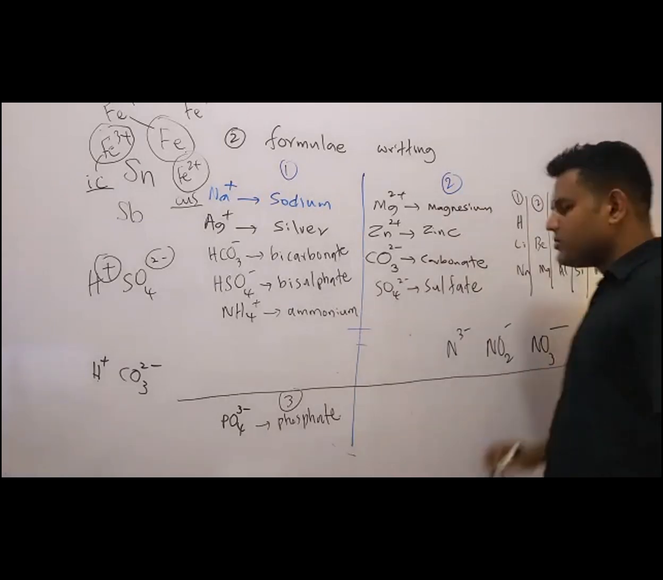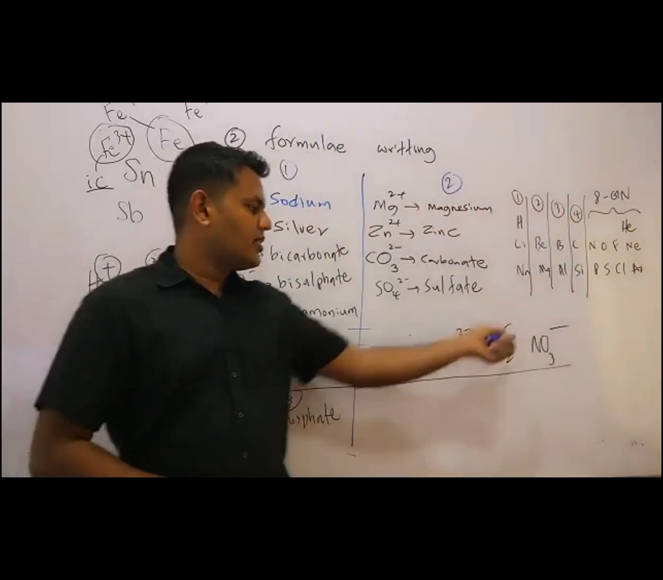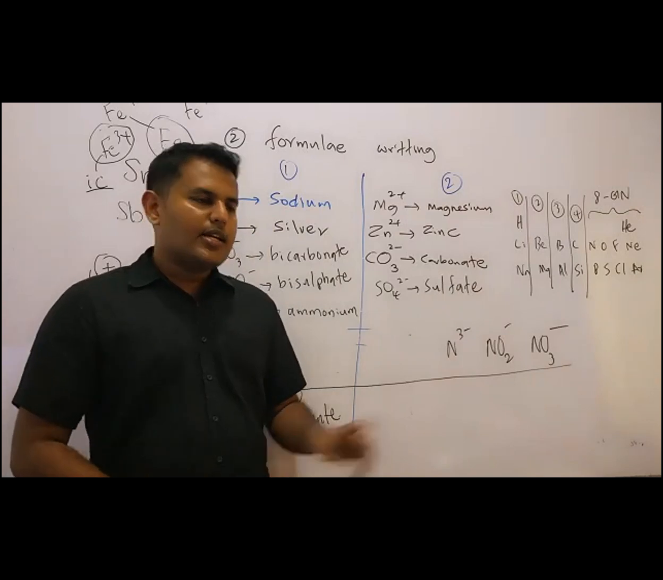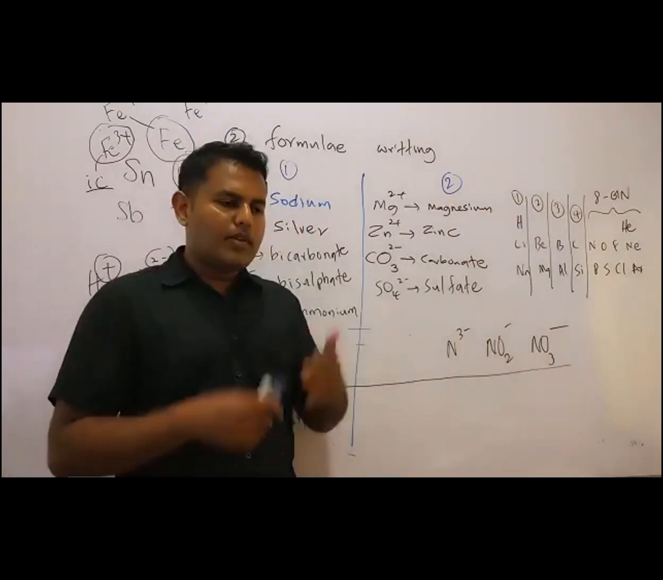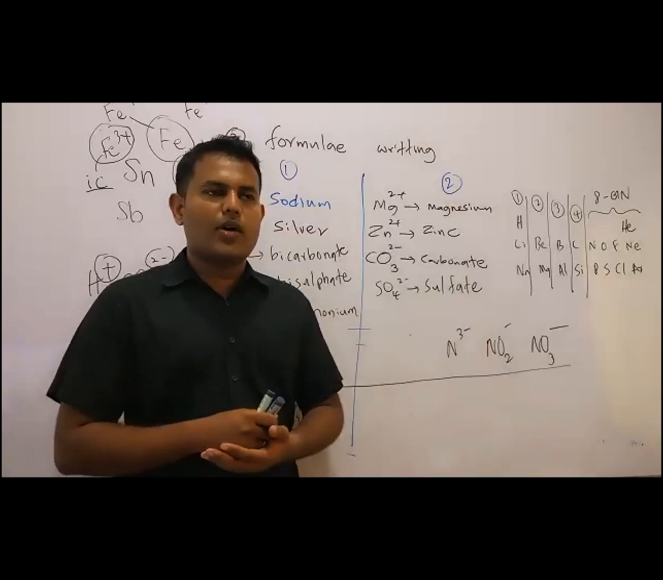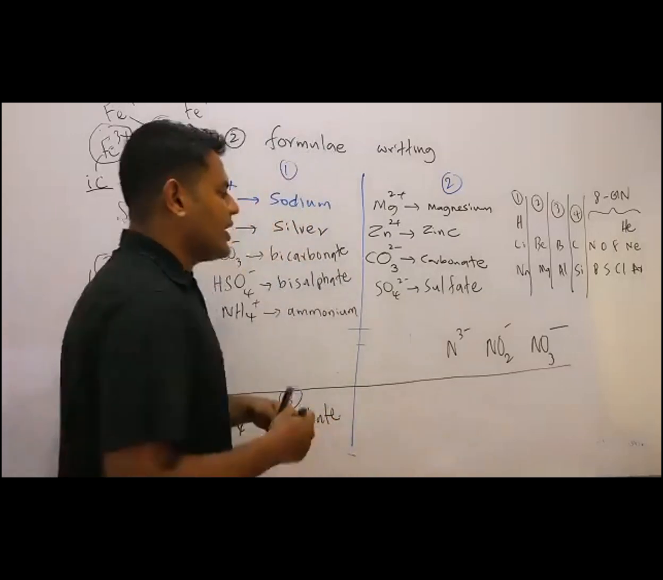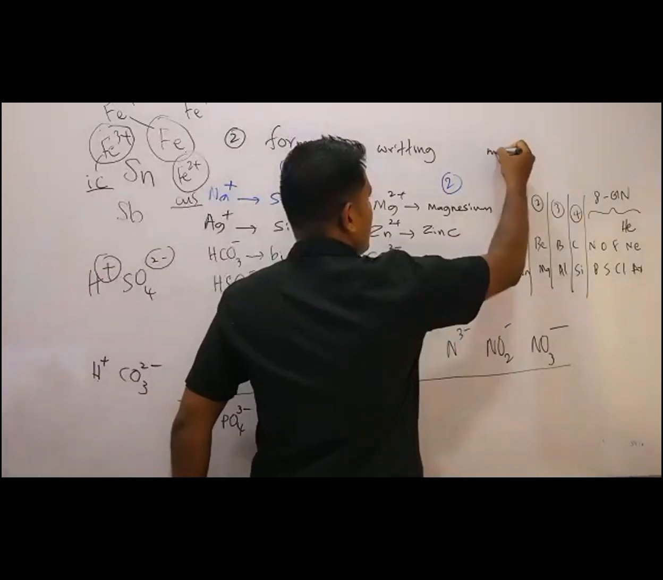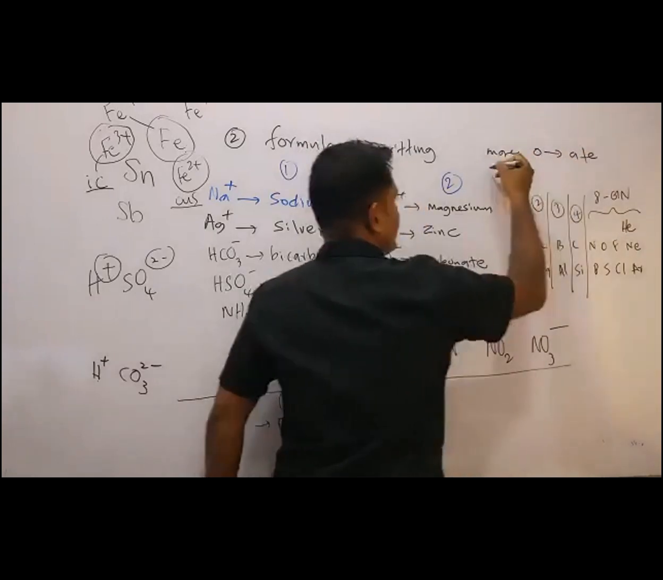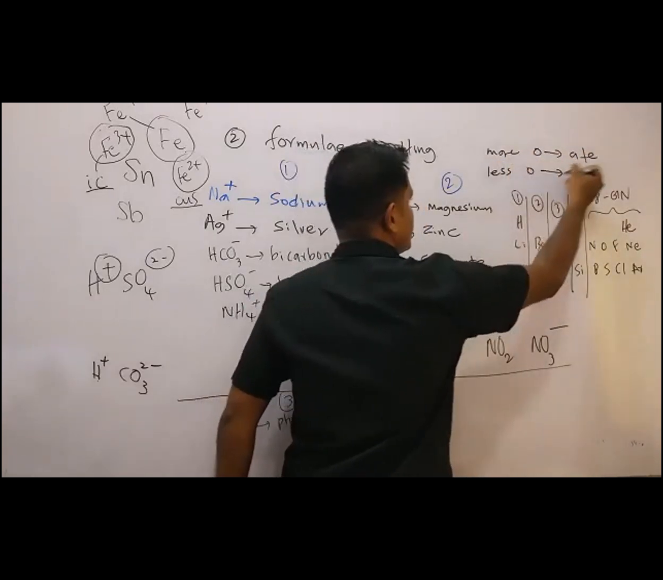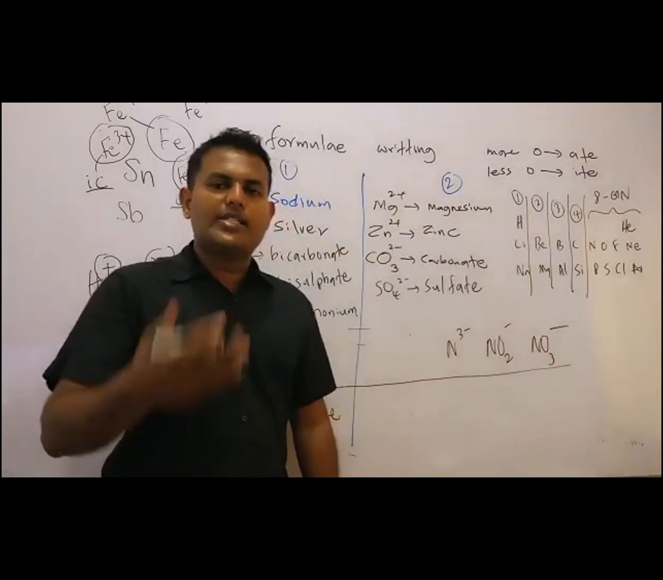What are the names of these? You have 3 anions. N3 minus, NO2 minus, NO3 minus. Remember, when we have more oxygens, we use a suffix called ate. Okay? More oxygens, it's ate. Less oxygens, it's ite.